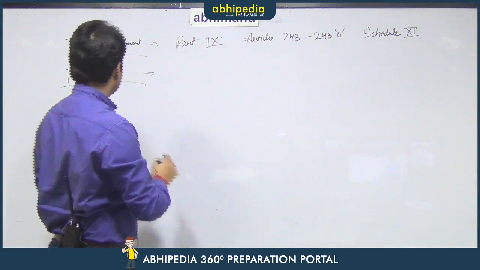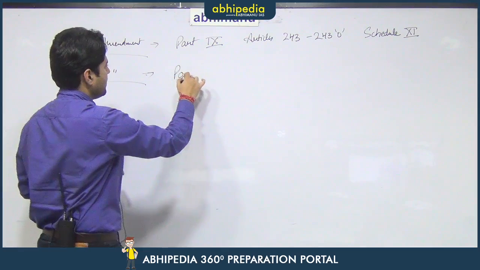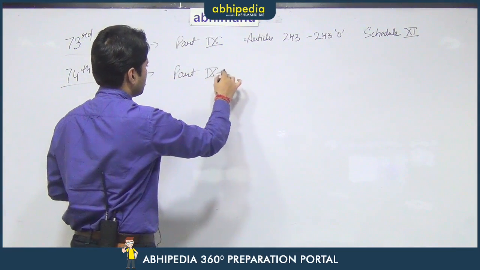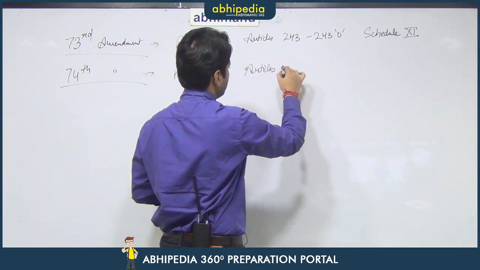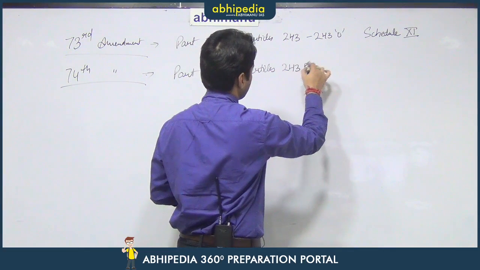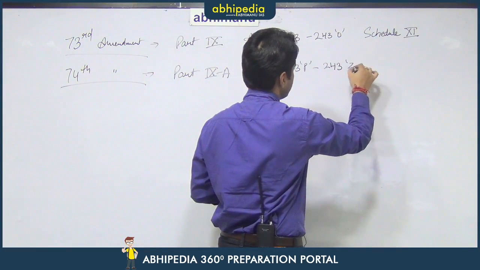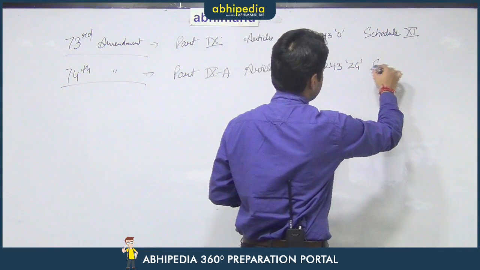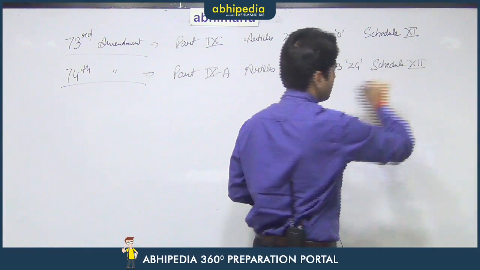Similarly, the 74th amendment added part 9A to the constitution, which had articles 243P to 243ZG, and it added schedule 12 to the constitution.